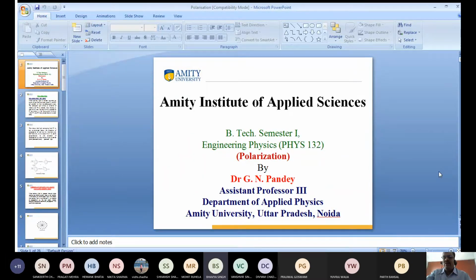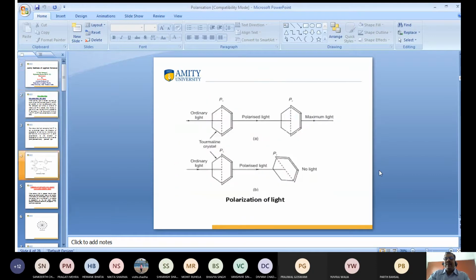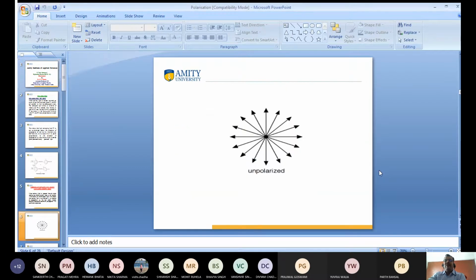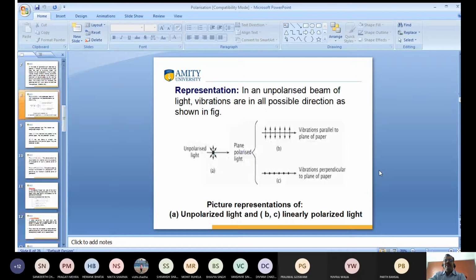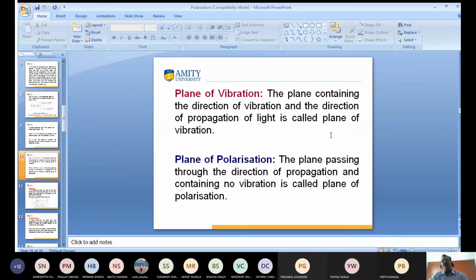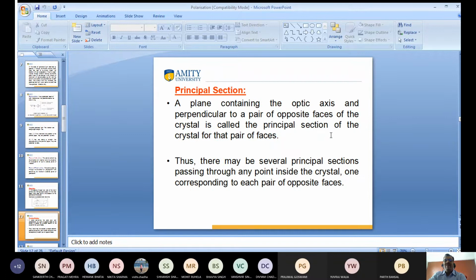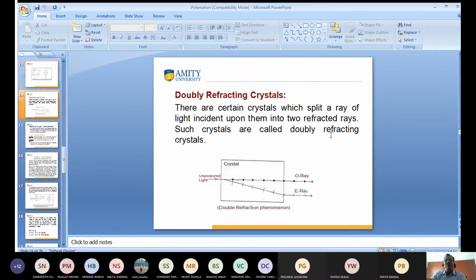Yes, we have discussed polarization in detail in the previous lecture. I also talked about how we can get plane polarized light, linearly polarized light. We get polarized light by the tourmaline crystal, and we have also discussed the difference between unpolarized light and polarized light. This is how I represent it: the vibrations are parallel and the vibrations are perpendicular. We have also discussed the optic axis, and the double refracting crystal.